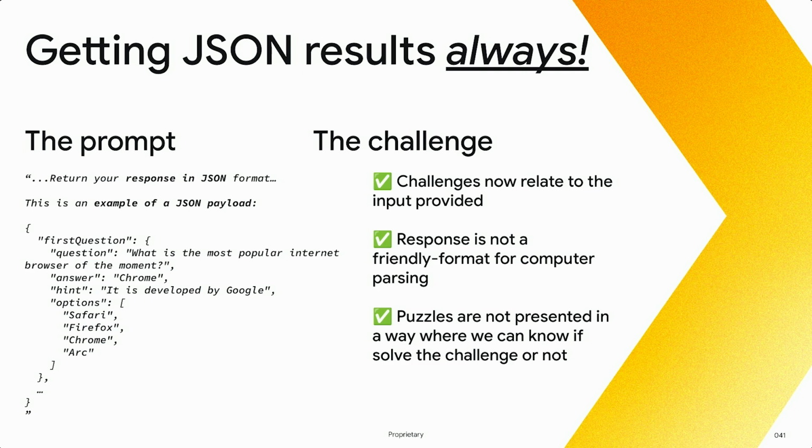This is the first question. What is the most popular internet browser of the moment? Give me a hint, give me the answer, and the list of options. So with this format, all of a sudden we guarantee that those challenges are now fully customized. We guarantee that the response that we get actually matches the JSON model that we're expecting to parse. Therefore, we can present that in the game. And the puzzles are presented in a way that we can solve, or like we can determine if the player playing the game lost, because we know what's the answer, we know what's the hint, right?